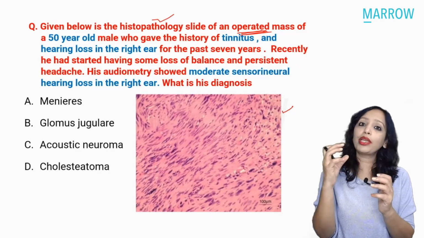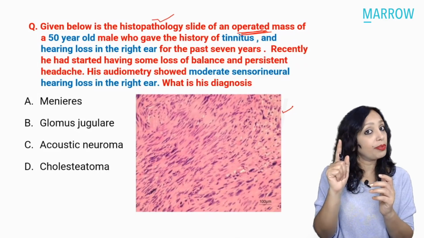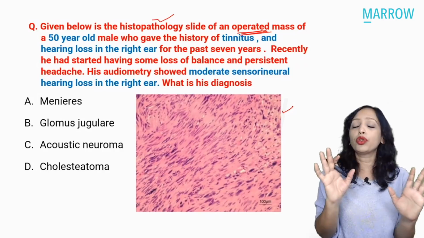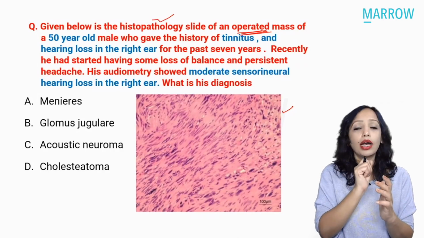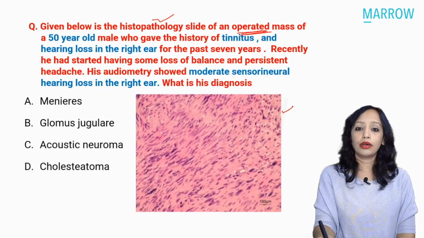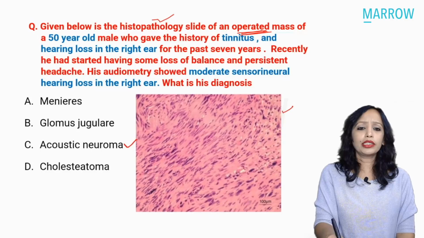So if on MRI you can make out it is a cystic appearance, you know that this will have the Antoni type, that will be Antoni type B. If it is cystic, then we know that this can enlarge. We do not give the option of wait and watch to this patient, even if the tumor is small. We always operate. So this is a patient of acoustic neuroma.